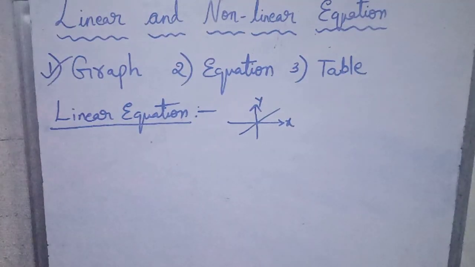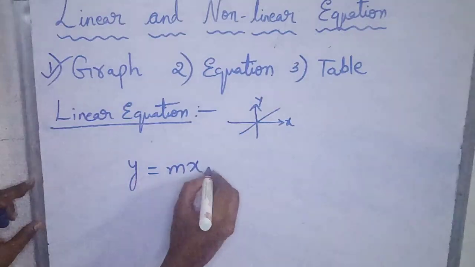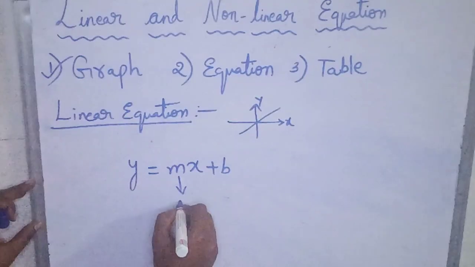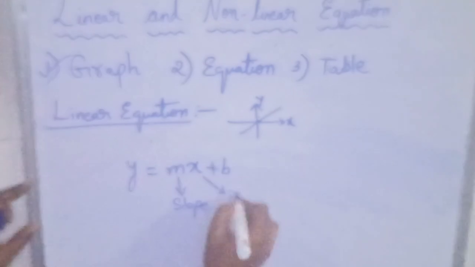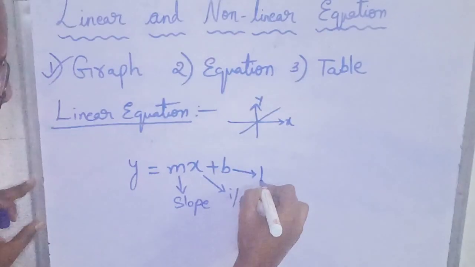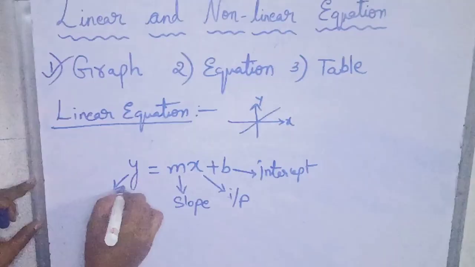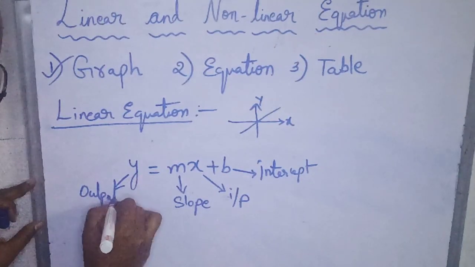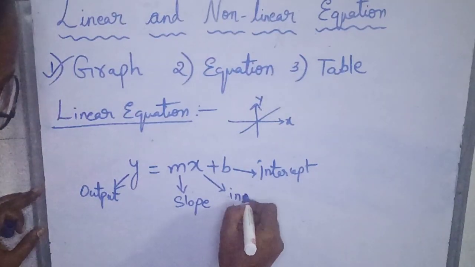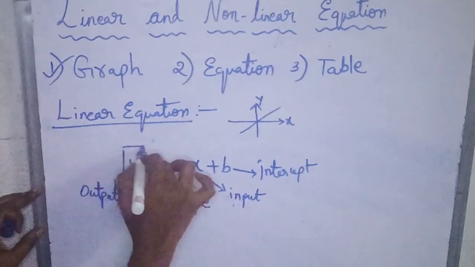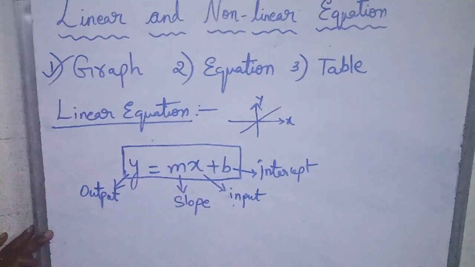Based on the maths formula, the slope-intercept form is y equals mx plus c, where m is the slope, x is the input, c is the intercept value, and y is the output. I am writing this as a shortcut. This is the formula for the slope-intercept form.